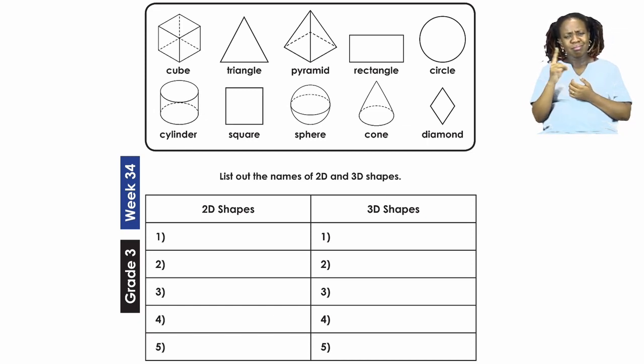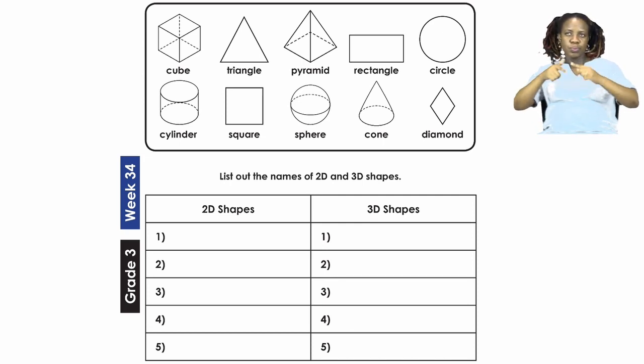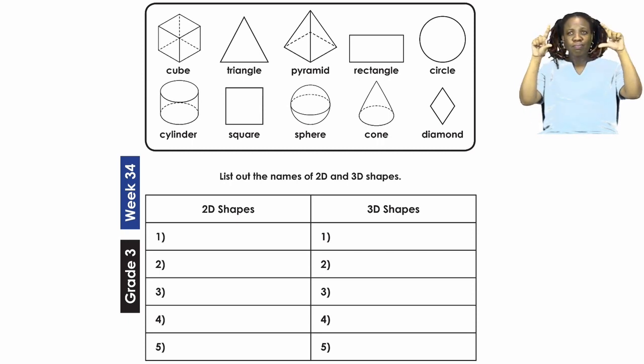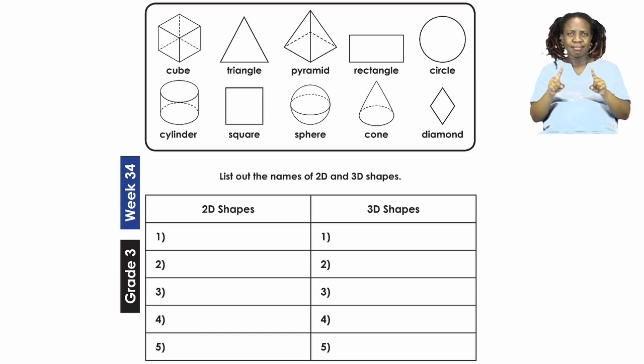Now, in this part of the lesson, we will be doing geometry. And today we are looking at 2D and 3D shapes. Now, in the first block there, you will see you have many different shapes. Let's quickly look at these shapes. You have a cube, a triangle, a pyramid, a rectangle, a circle, a cylinder, a square, a sphere, a cone, and a diamond.